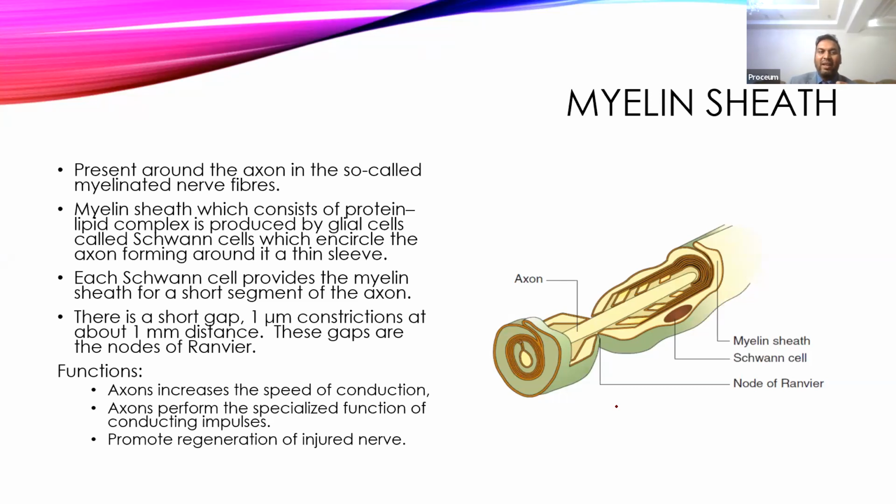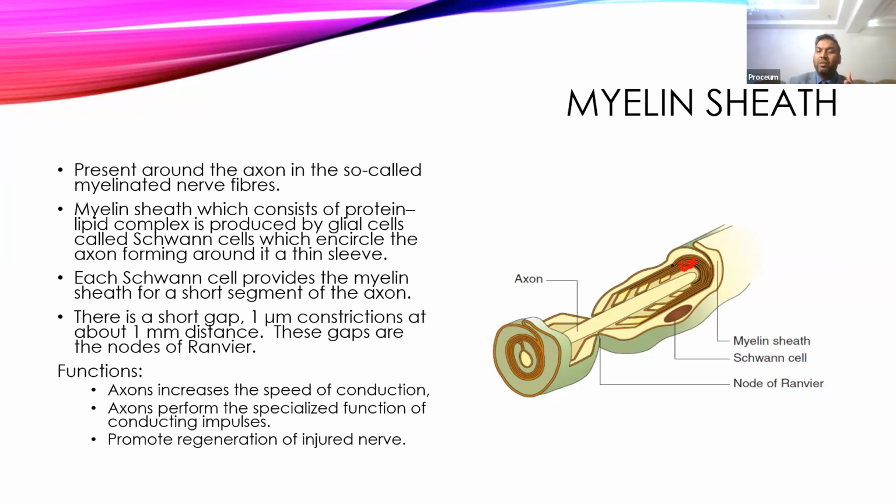They form a thick layer of lipid bilayer which doesn't contain any cytoplasm. That thick lipid bilayer of the myelin sheath is formed against the axon, and only the upper portion of the myelin sheath will contain a small amount of cytoplasm and the nucleus.